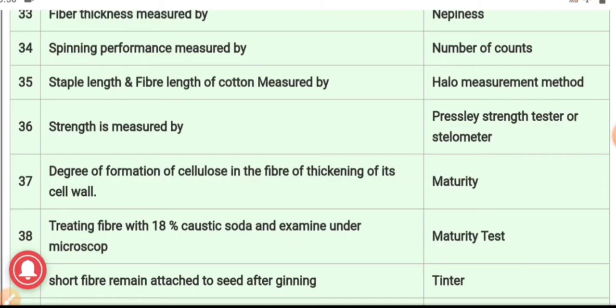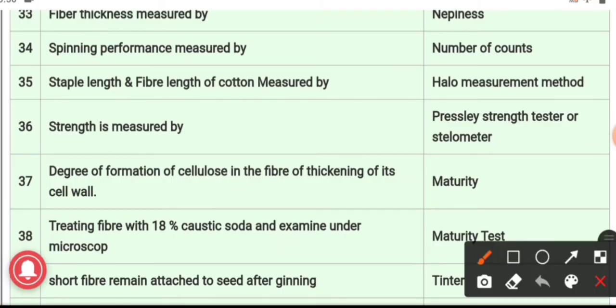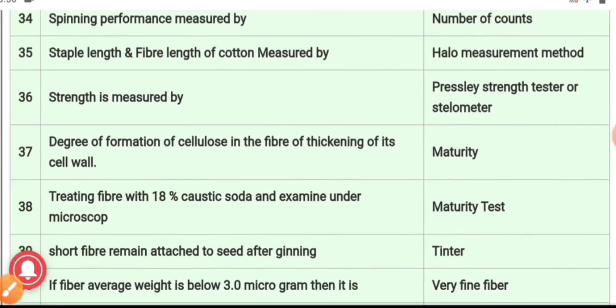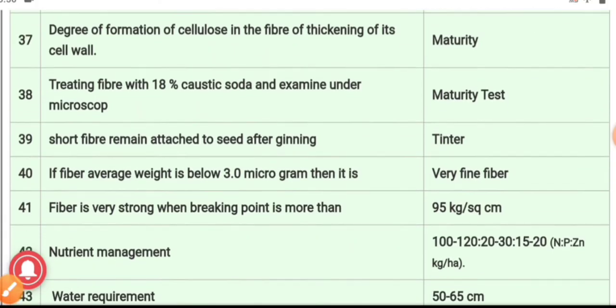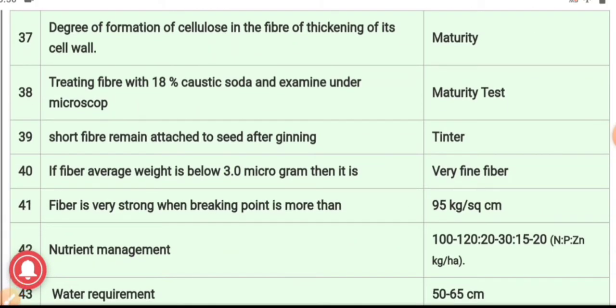Through this we can measure the strength. 37th, the degree of formation of cellulose in fiber or thickening of its cell wall is known as its maturity. 38th question, treating the fibers with 18% caustic soda and examining under a microscope. This is nothing but the maturity test of cotton.